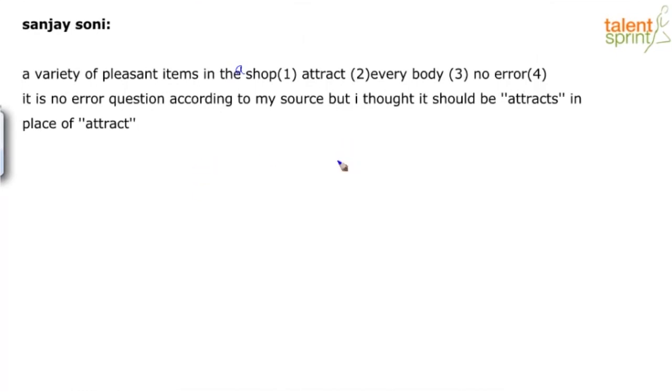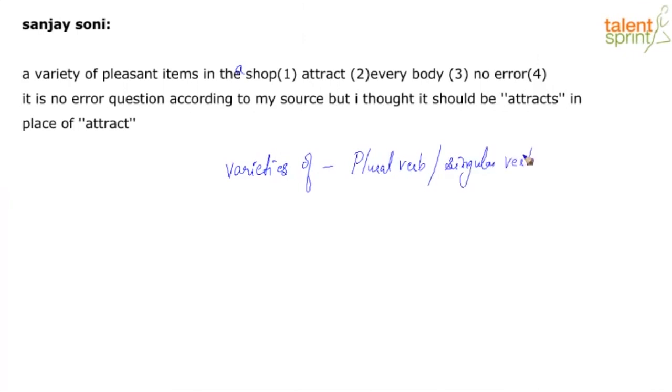We said a variety of follows a plural verb form, but varieties of, right? It depends on the context. It can take either a plural verb or a singular verb. In fact, you will find the singular form very rare because it's very formal. But let's look at a couple of example sentences, Vigneshwari. Since you brought it up, I'm sure it will be helpful for other people also.